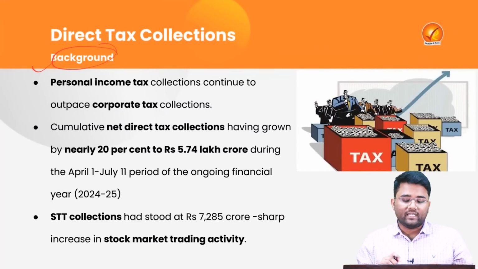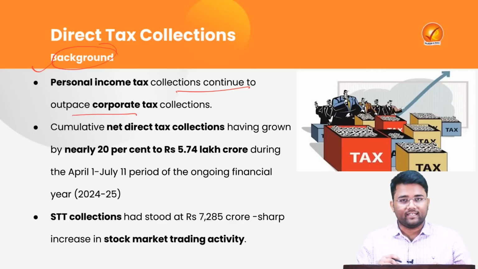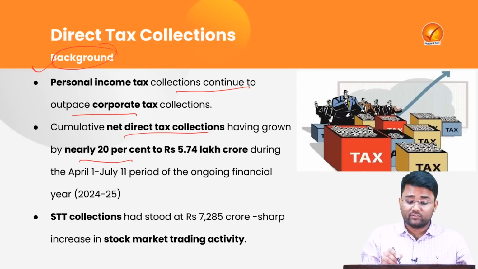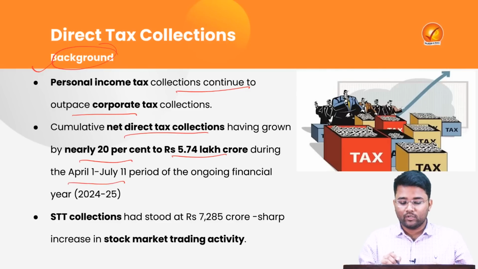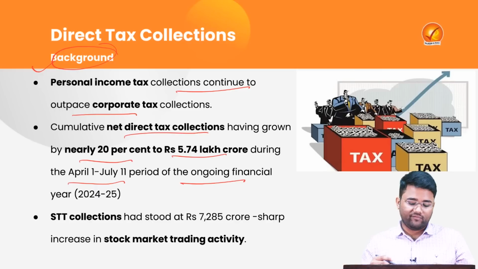The personal income tax collections have continued to outpace the corporate tax collections. The cumulative net direct tax collections have grown nearly 20% to almost 5.74 lakh crore during the April 1 to July 11 period of the ongoing financial year, that is 2024-2025.